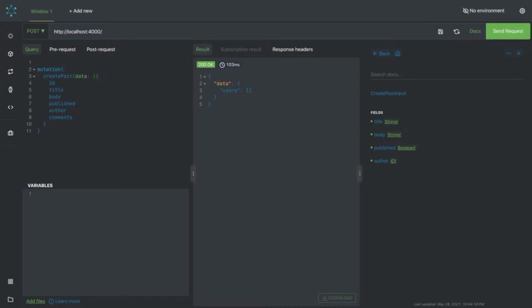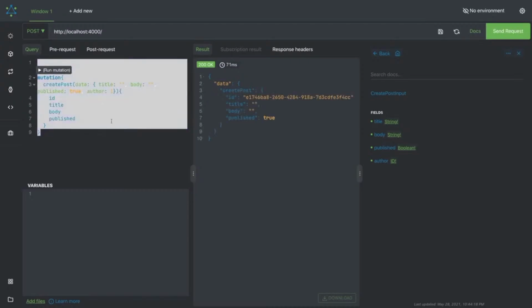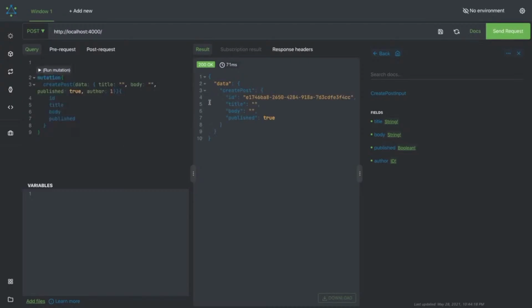Okay, it should be an object first, and then you will say title, something in the title, then body, something in the body, and we have published, which I think is a boolean flag, true, and then we have author, which is the author ID. Okay, if I try to publish this now, then it got published. We have the author ID as a valid author ID.